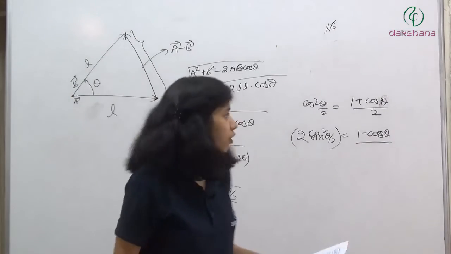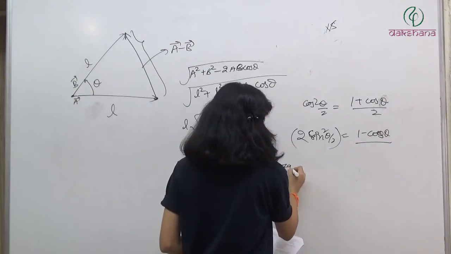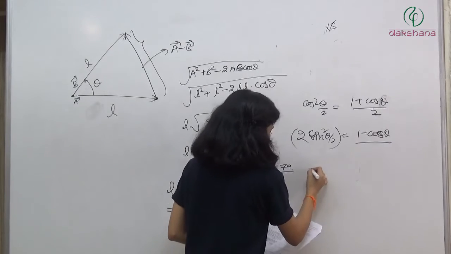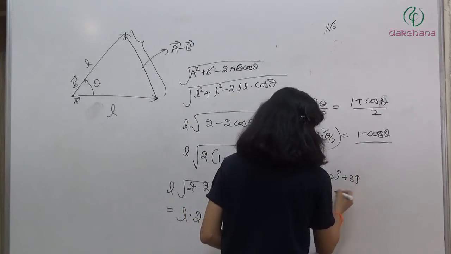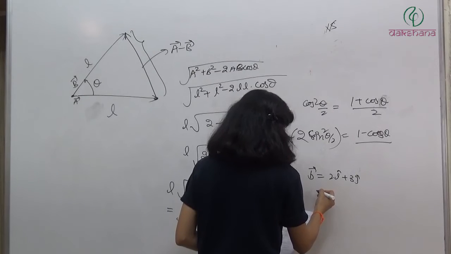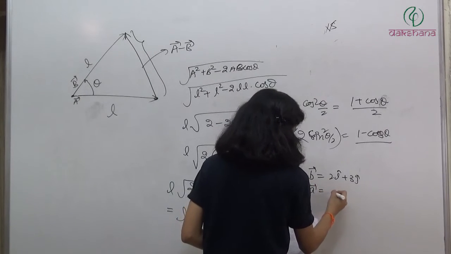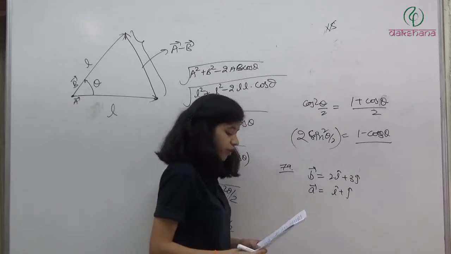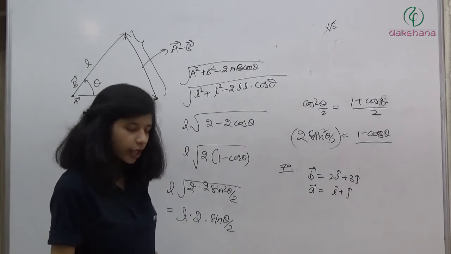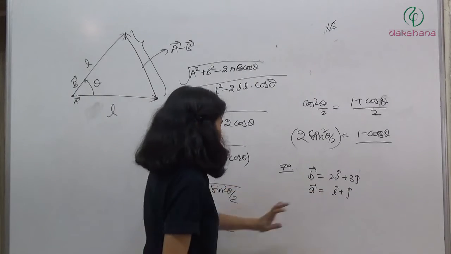Find the component of B equal to 2i cap plus 3j cap in the direction of A equal to i cap plus j cap. So we have to find out the component of this in the direction of this.